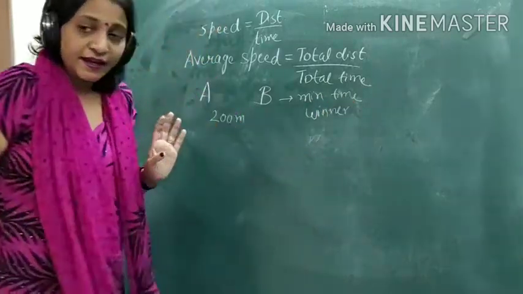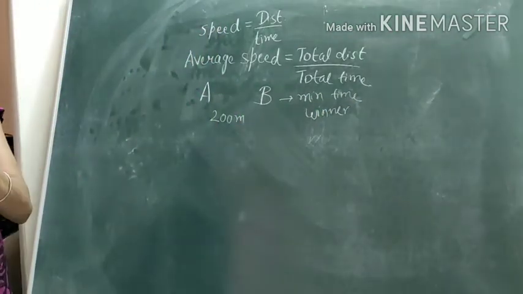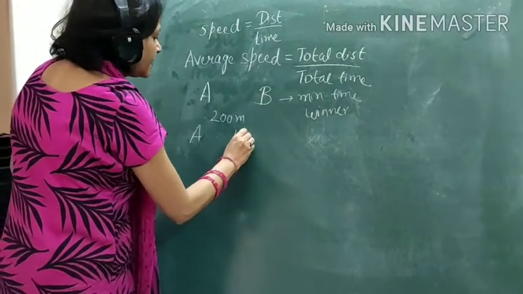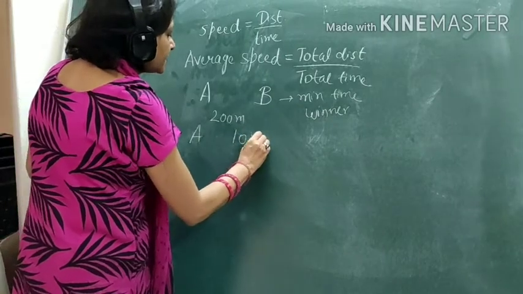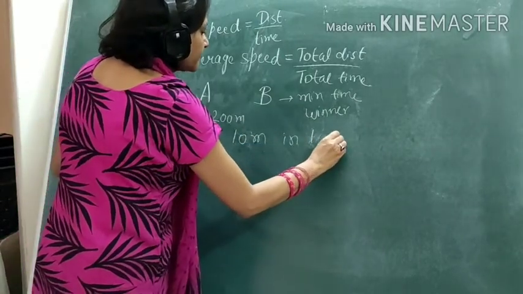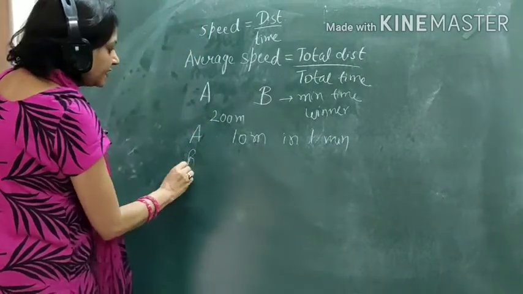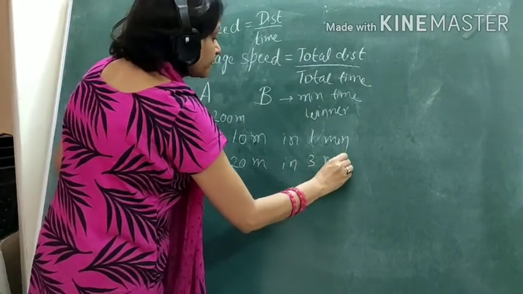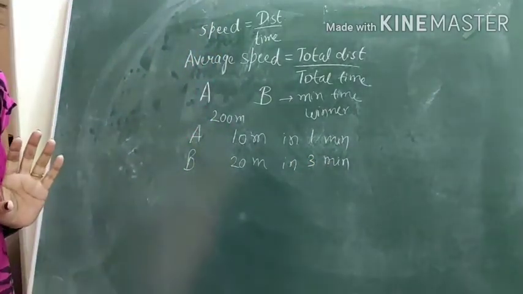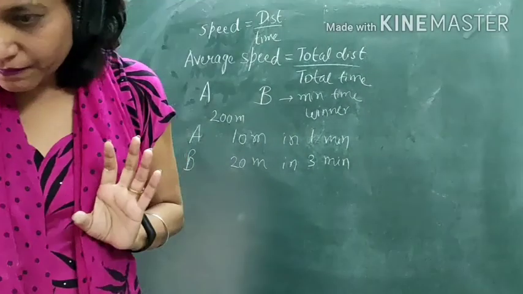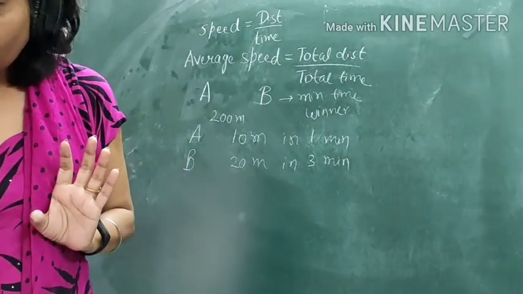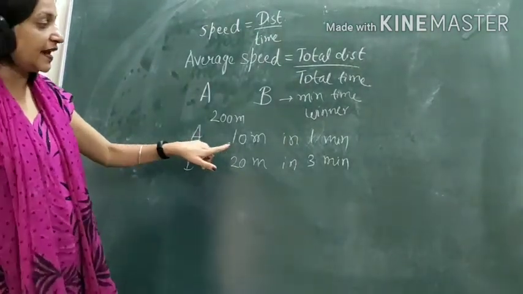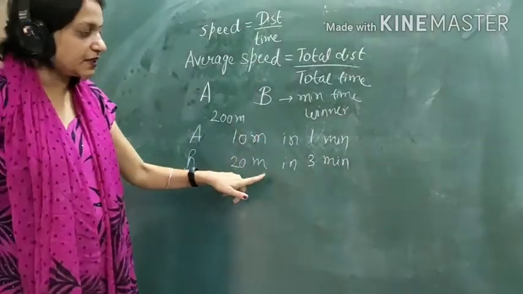But if both A and B are running in separate races, say A completes 10 meters in 1 minute, and B completes 20 meters in 3 minutes.